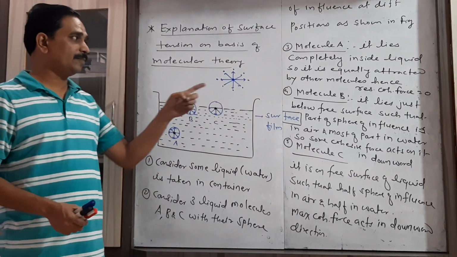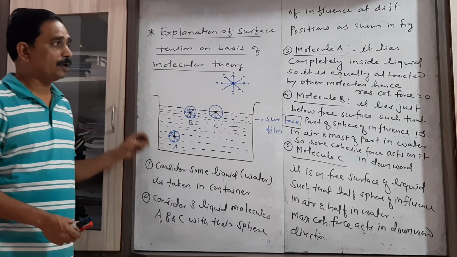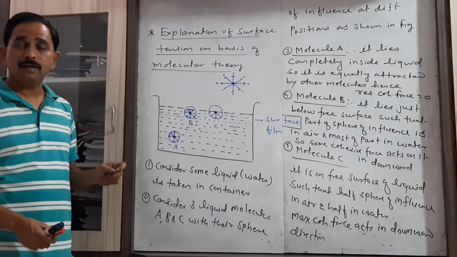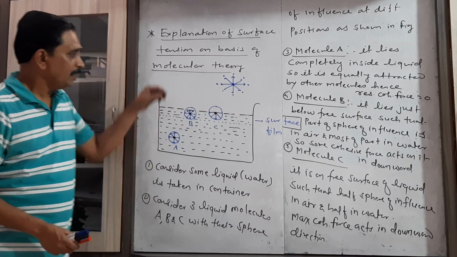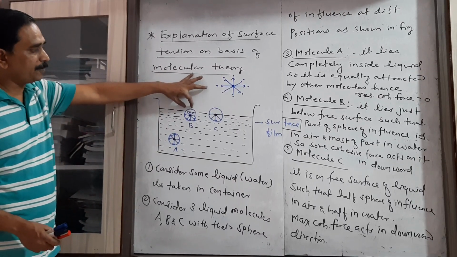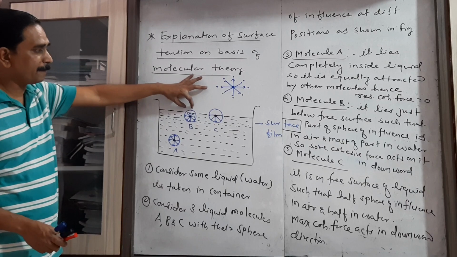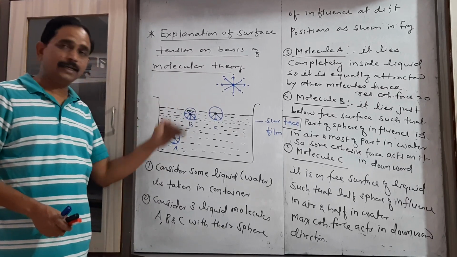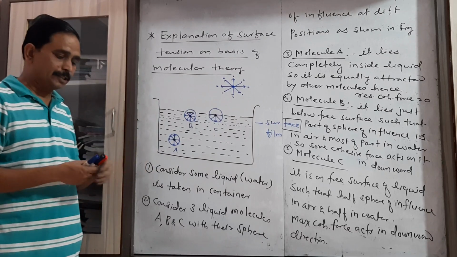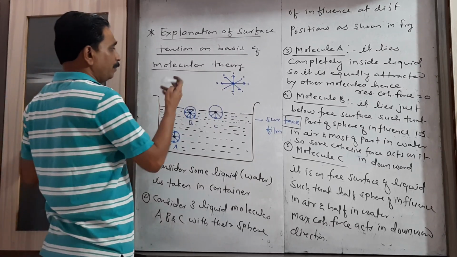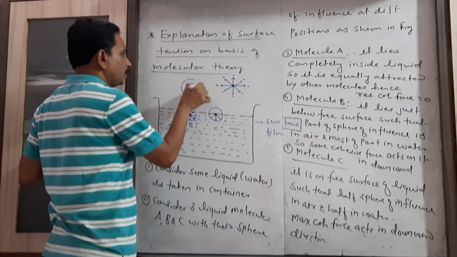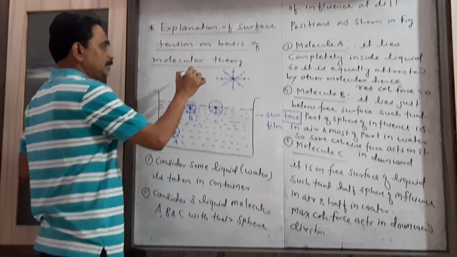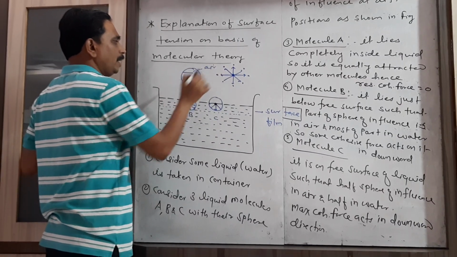Now consider the second molecule B. This molecule B is just below the free surface of the liquid, in such a way that a small part of its sphere of influence is in air and most of the sphere of influence is inside the water. So this is the sphere of influence for the liquid molecule B, and this is the part which is present in air.